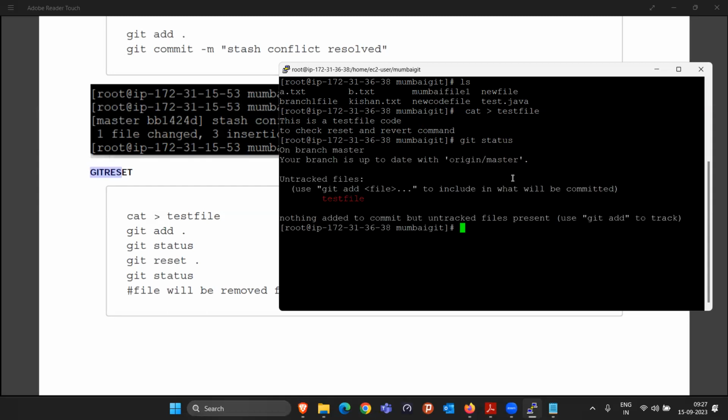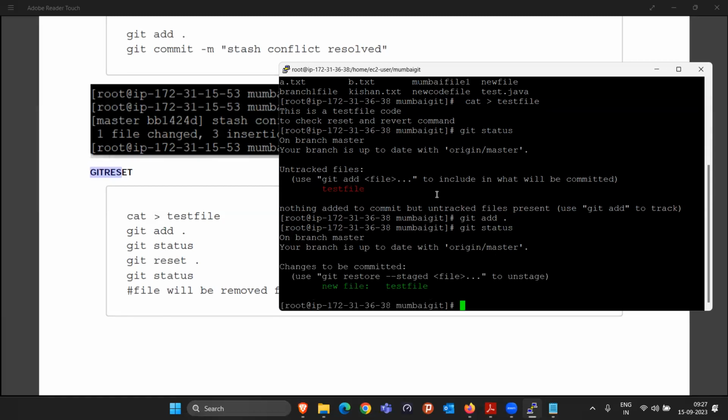Make sense? So if I want to do some changes in the file, we can do it in the working space only, right? Now, if I add this file in the staging area, like I run the command git add dot, what happened? This file moved to the staging area. Can I do the changes in this file now? No, I cannot, because this file is in the staging area. After the staging area, we can only commit it.